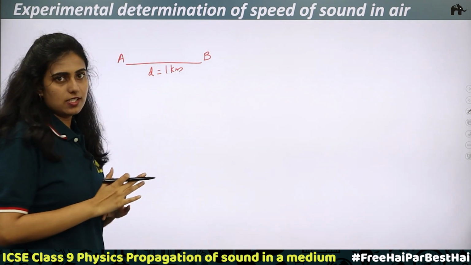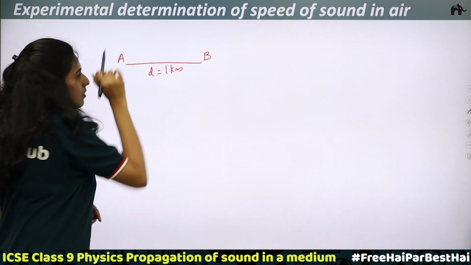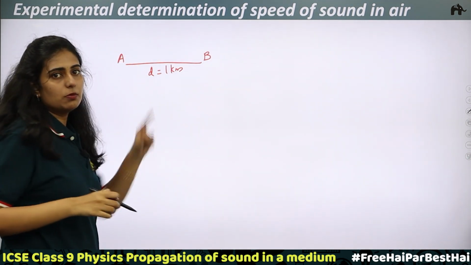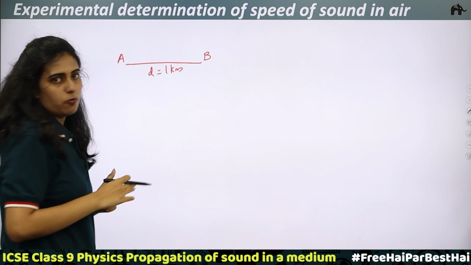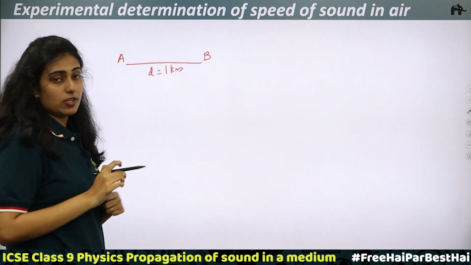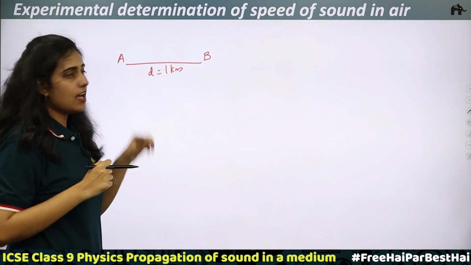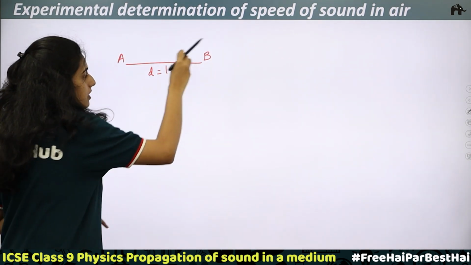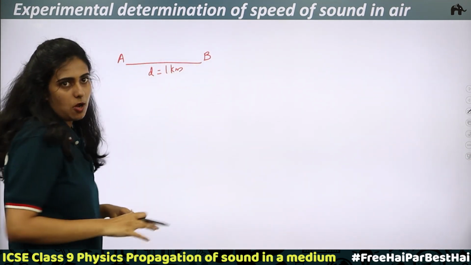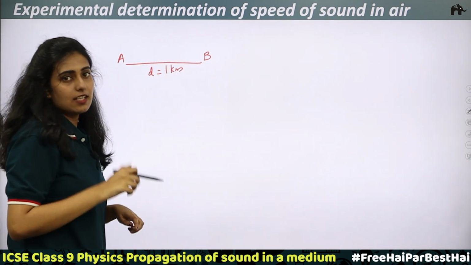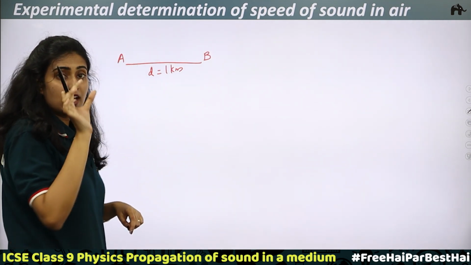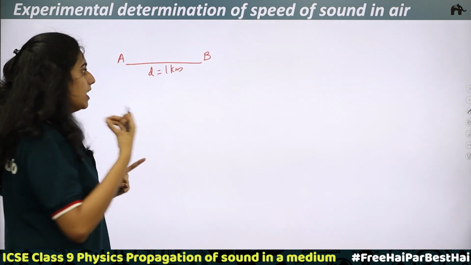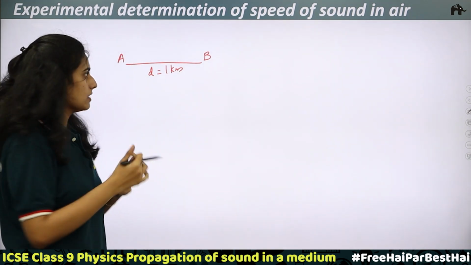In this experiment, first the gun with the observer at place A is fired. At that time, B should start the stopwatch. When the gun is fired, a flash will be seen. When the flash is seen, the observer at B will start the stopwatch, and then he will stop it when he hears the sound. So there will be a time interval between these. Why? Because we know that light travels a million times faster than sound.